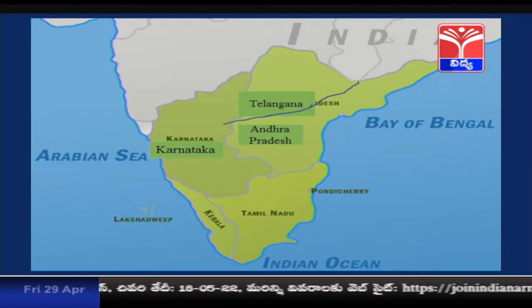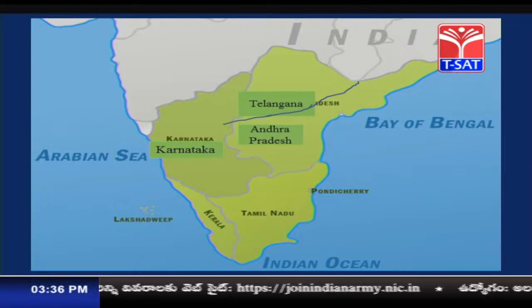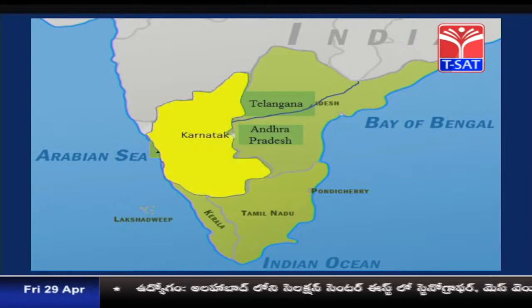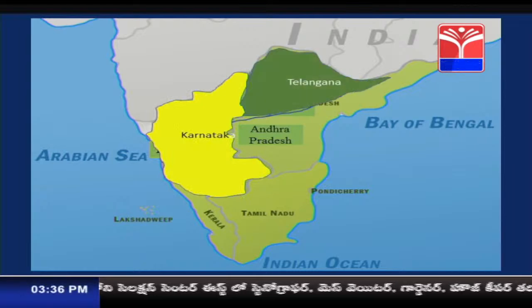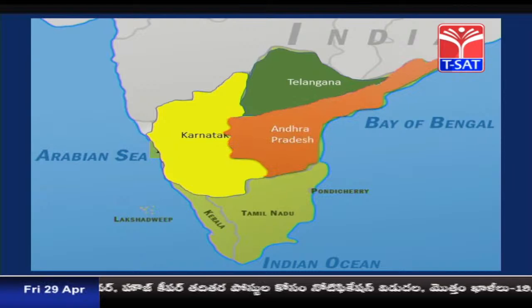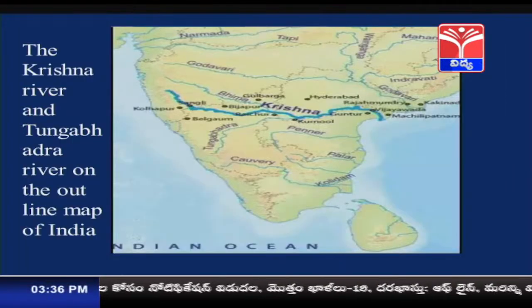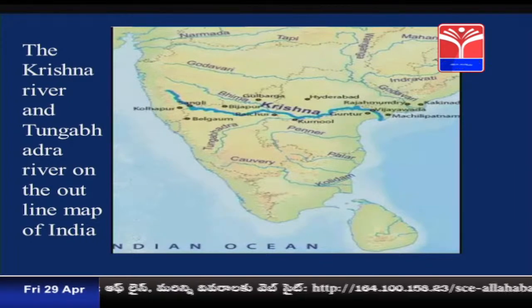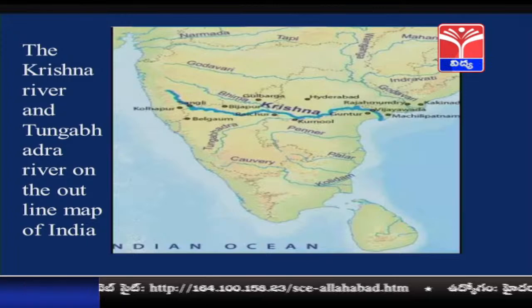River Tungabhadra shares its water with three major states. They are Karnataka, Telangana and Andhra Pradesh. Children, let us now locate Tungabhadra as well as river Krishna on the map of India. Remember children, river Tungabhadra is a tributary of the major river system, that is river Krishna.